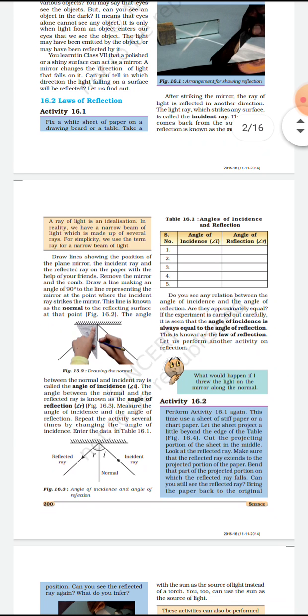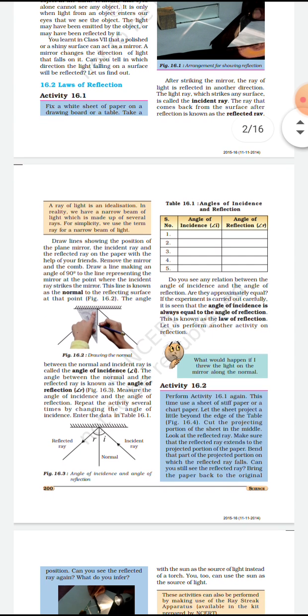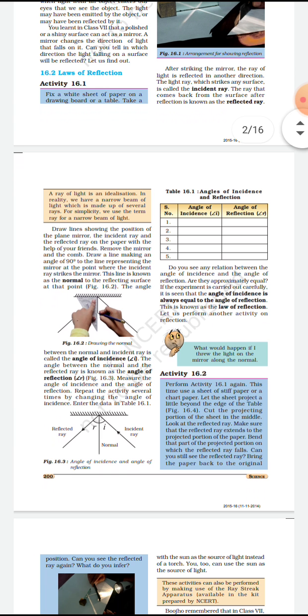The angle between the incident ray and the normal is called the angle of incidence, and the angle between the normal and the reflected ray is called the angle of reflection. In the second image they have labelled the normal, the incident ray and the reflected ray.